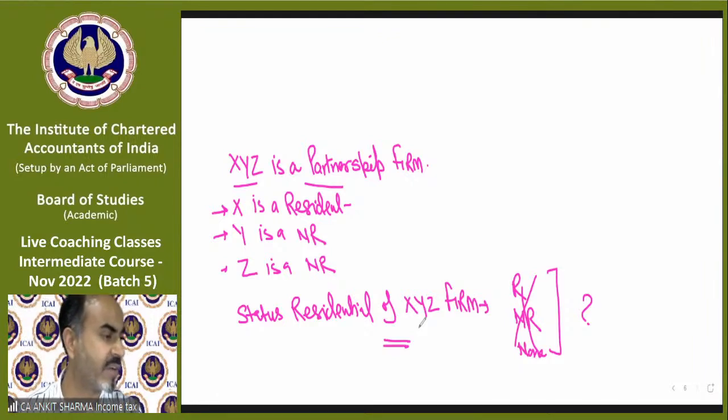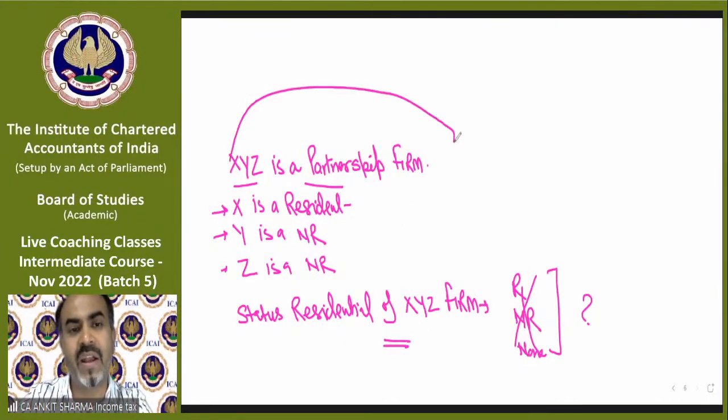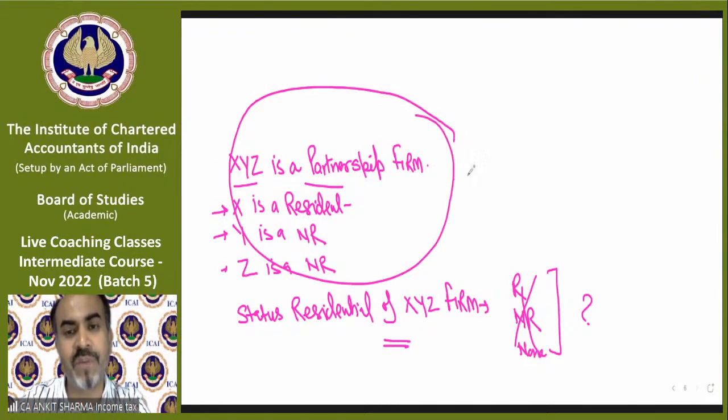Rajiv is saying, need of classifying ROR and RNOR. In case of a partnership firm, there is no status of ROR and RNOR, whether it's a resident or non-resident. But the question has no information to find out the status of a partnership firm. A lot of students have given the correct answer. Very good. Well done. High five from Wi-Fi to all of you.